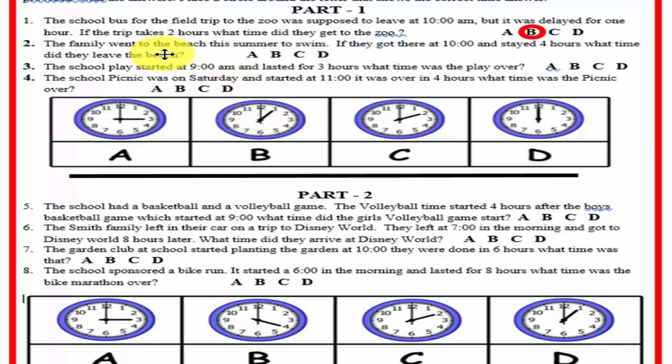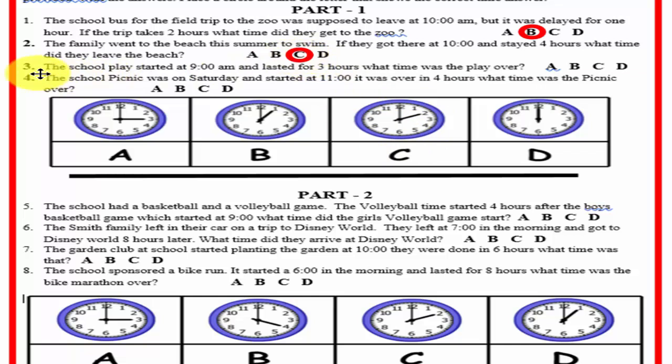Okay? Number 2. The family went to the beach this summer to swim. If they got there at 10 o'clock and stayed 4 hours, what time did they leave the beach? Again, if you look carefully here, here's 10 o'clock and they stayed for 4 hours. So it's 1, 2, 3, 4. So the answer should be letter C.